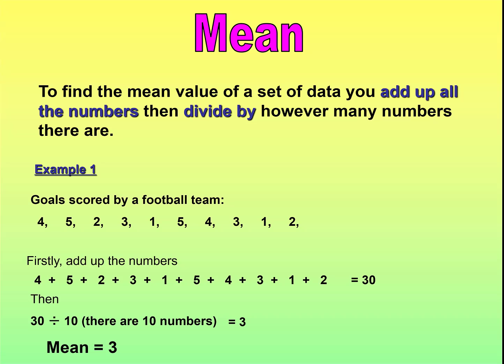If you look at the data, you kind of expect that the mean should lie somewhere in the middle. It's not exactly in the middle, it's not the median, but you'd hope to have about half the numbers above the mean and half below. It's a good way of judging when you've done it correctly. If you get a number that's above 5 for this particular example, then you're doing it wrong. You can't have a mean that's higher than all the numbers in the data set. It must be at least as big as the smallest number.